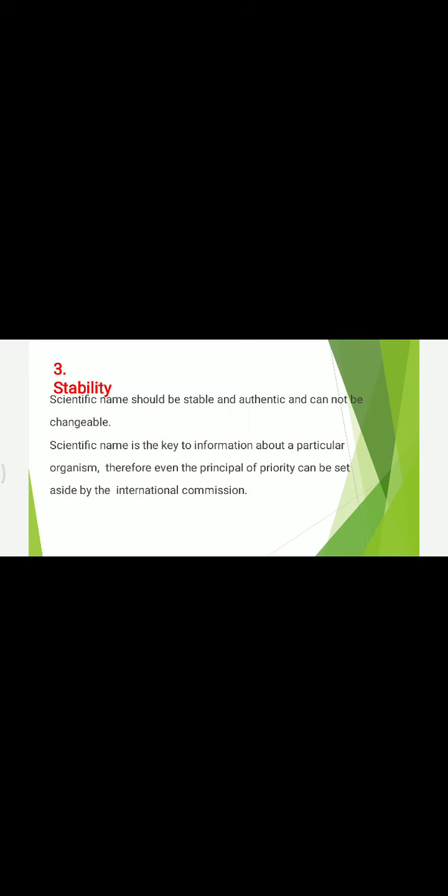Scientific names should be stable and authentic and cannot be changeable. A scientific name is the key to information about a particular organism. Therefore, even the principle of priority can be set aside by the International Commission. So this is all about binomial nomenclature given by the scientist Carl Linnaeus. Thank you.